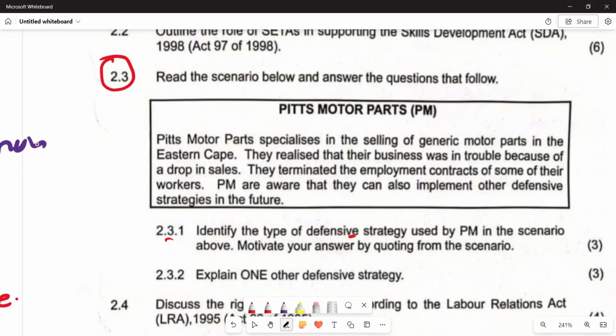If you go there, you will see that this sentence here reads, they terminated the employment contracts of some of their workers. And we know that whenever there's termination of employment contracts by the employer, we call it a retrenchment. So a retrenchment is the defensive strategy that is there. Retrenchment, remember, is basically the laying off of workers.